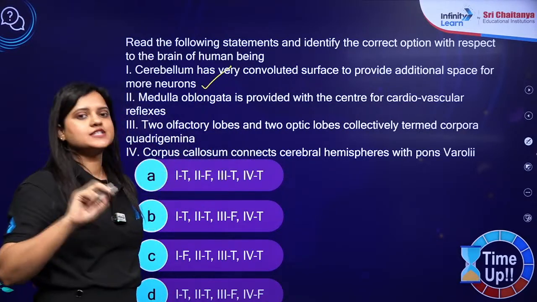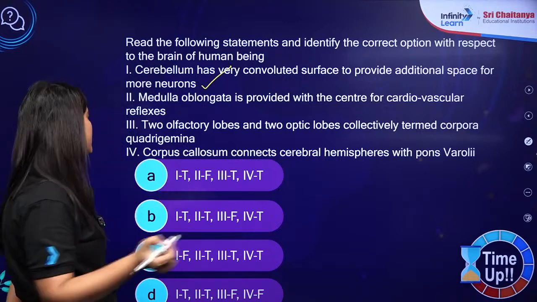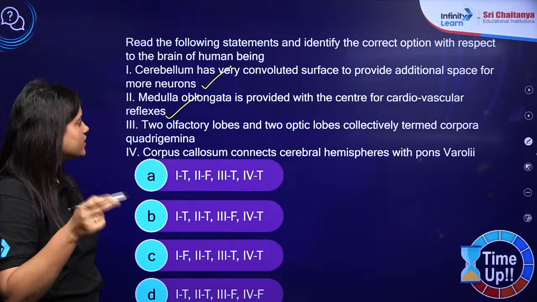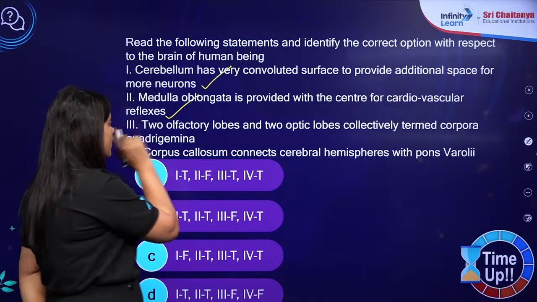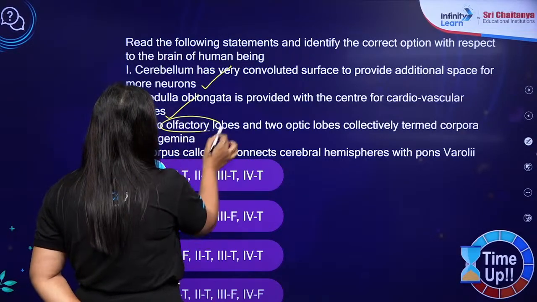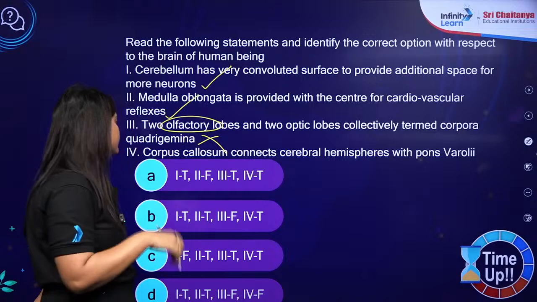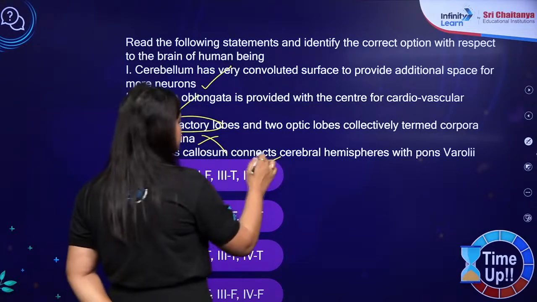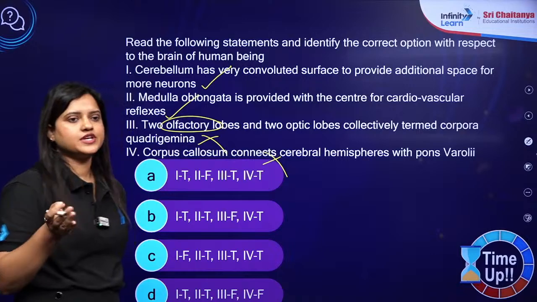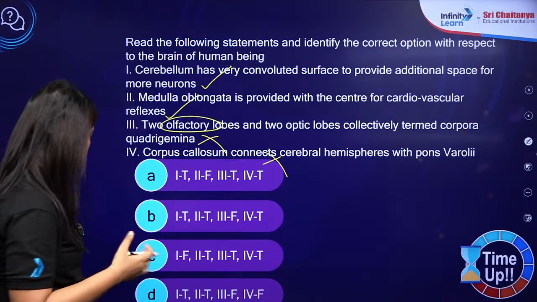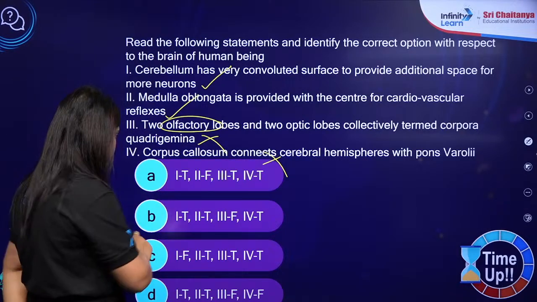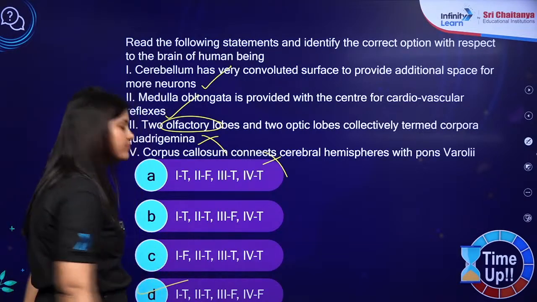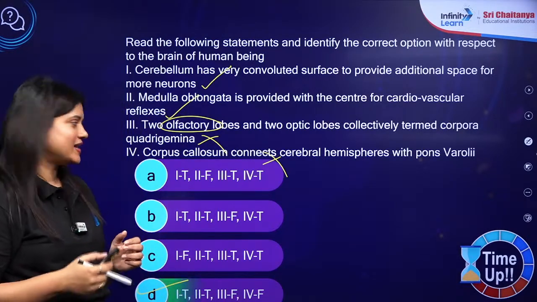Medulla oblongata is provided with the center for cardiovascular reflexes. Yes. 2 olfactory lobes and 2 optic lobes forms corpora quadrigemina. Olfactory, no. Corpus callosum connects the right and the left cerebral hemisphere. So true, true, false, false. So your answer should be D. Okay, so correct answer is D.